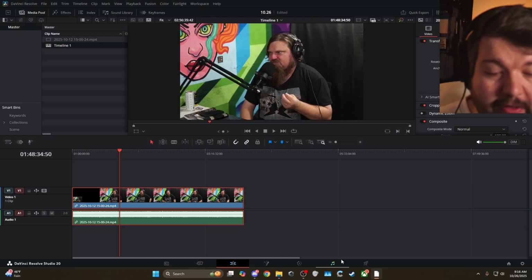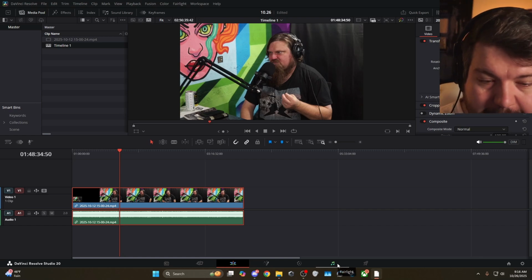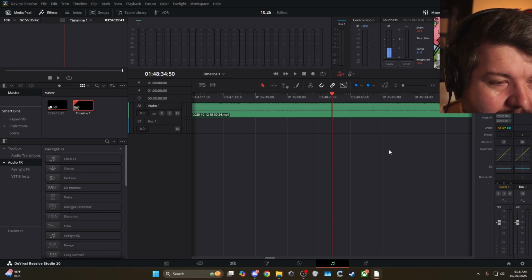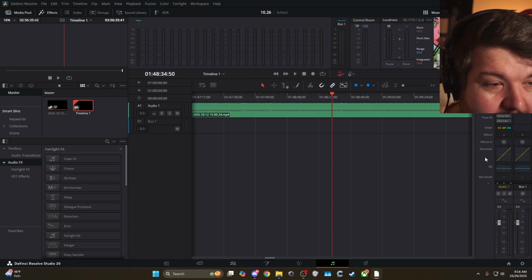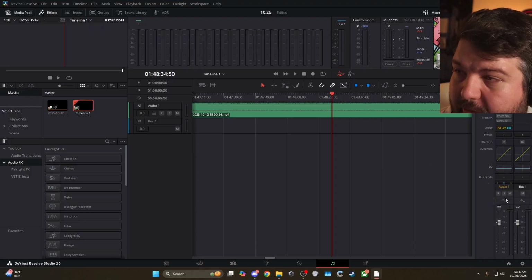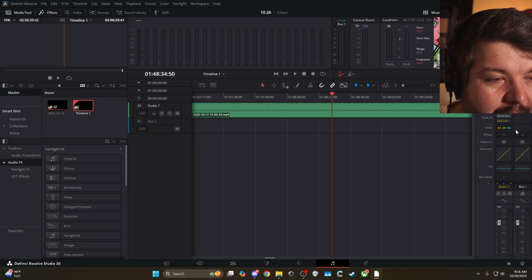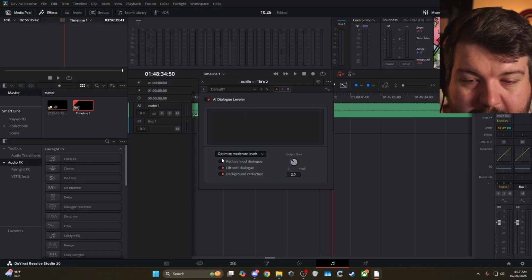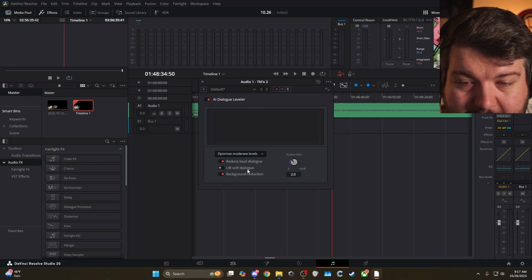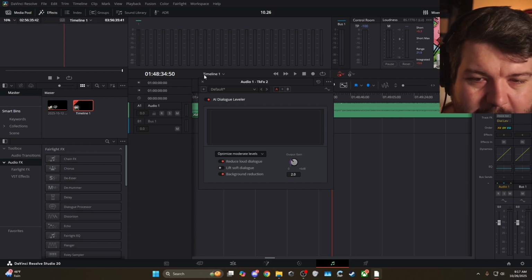Another thing we can do for audio, you're like, oh, this is DaVinci Resolve, it's a video editor. You're right. But they also have the Fairlight engine, which is a really solid audio editor as well. So here's our audio one track right here on the right. Go ahead and click Dialogue Leveler. This is a pretty good function. Go ahead and hit Optimize, moderate levels. We'll do background reduction. I turn off lift dialogue because sometimes if there's background noise, it'll pop that up. But that should be good.